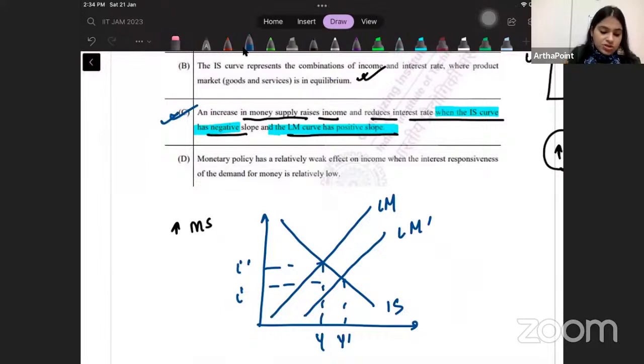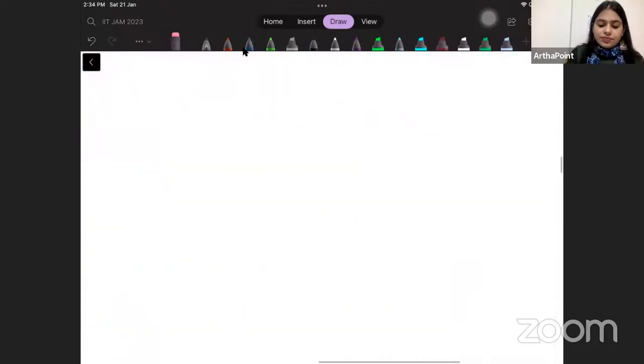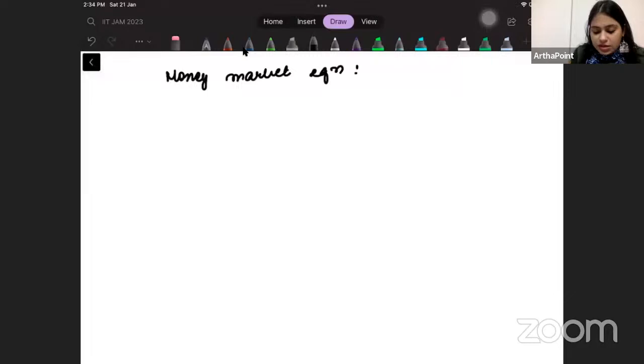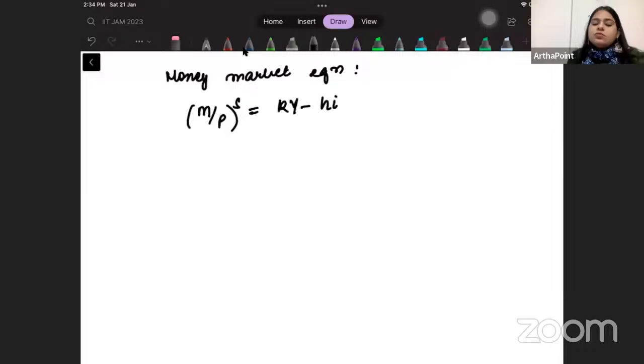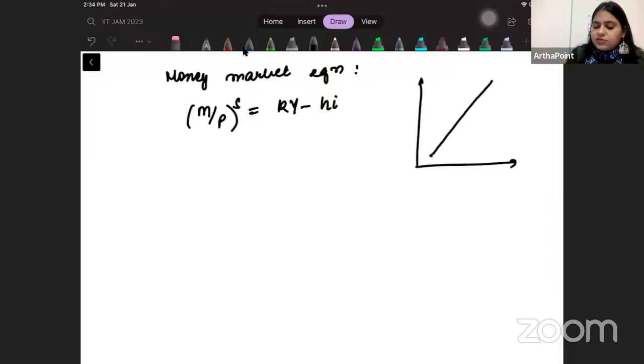So what is going to happen in this is I want to just give you a quick theory of the multiplier so that you can revise it with me. So please write that. See the slope. So if you notice, money market equation is supply of money equal to demand of money, right? And from here, if I have to draw my LM curve, it is in the IY space. So I can just find the slope of this.